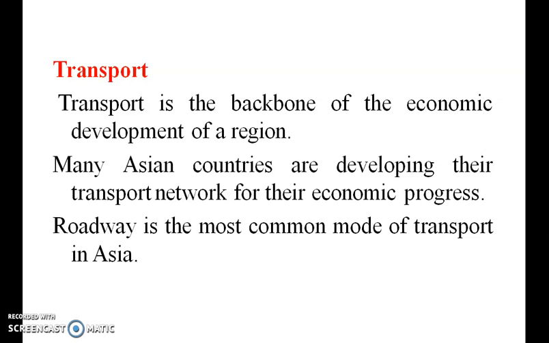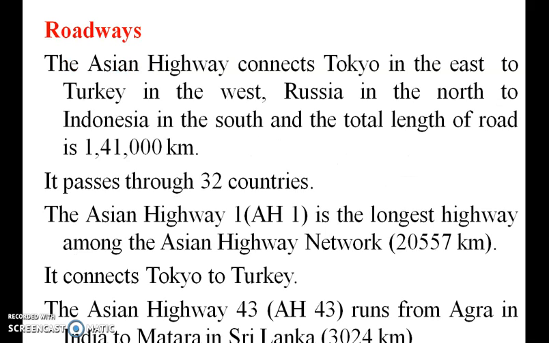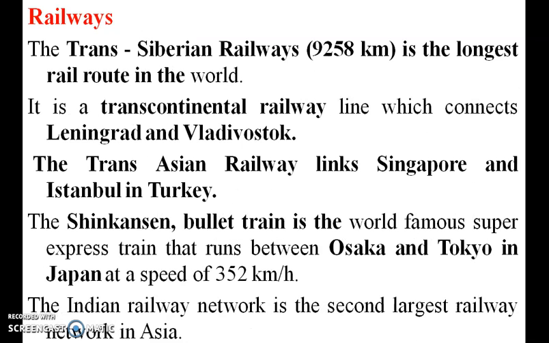Transport is the backbone of economic development of a region. Many countries are developing their transport networks for economic progress. Road is the most common mode of transport. Roadways: the Asian Highway, AH1, has nearly 144,000 kilometers and passes through 32 countries. Railways: the Trans-Siberian Railway is the longest rail route in the world, nearly 10,000 kilometers. Okay.